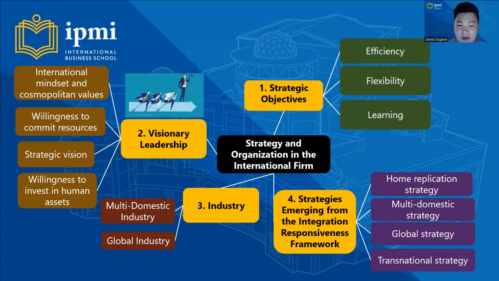Number 3, industry, that consists of multi-domestic industry and global industry. And lastly, strategies emerging from the integration responsiveness framework, that consist of home replication strategy, multi-domestic strategy, global strategy, and transnational strategy.